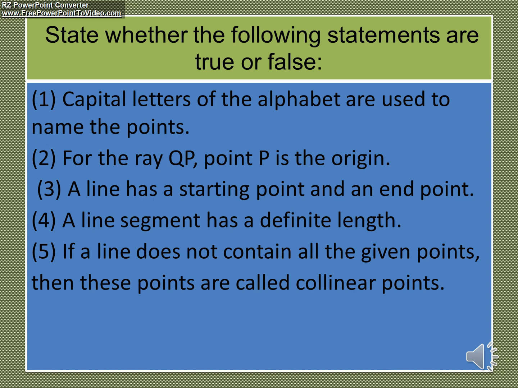Please remember all these things. They are explained to you today itself. A line segment has an indefinite length. If a line does not contain all the points, then these points are called collinear points. I hope you have taken a screenshot. Read the statement properly before writing true or false.